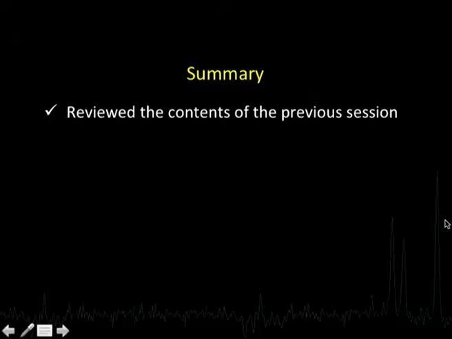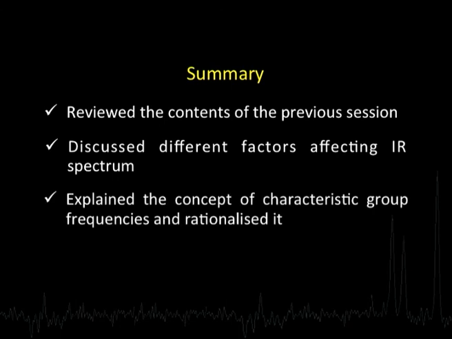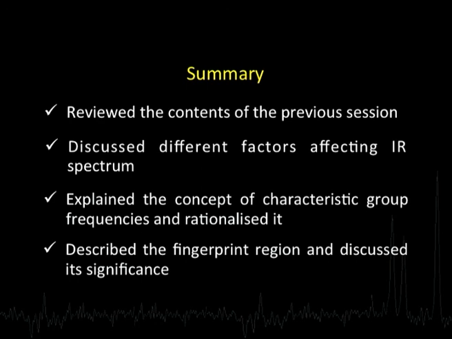Now, let us sum up what we have done today. We reviewed the contents of the previous sessions, and thereafter we discussed different factors which affect IR spectra. We talked about a large number of factors. Having done that, we moved on to explaining the concept of characteristic group frequencies, and we rationalized it in terms of an example. Thereafter, we discussed the fingerprint region and its significance. We described the meaning of the fingerprint region, and its importance lies in identifying or characterizing a given molecule.